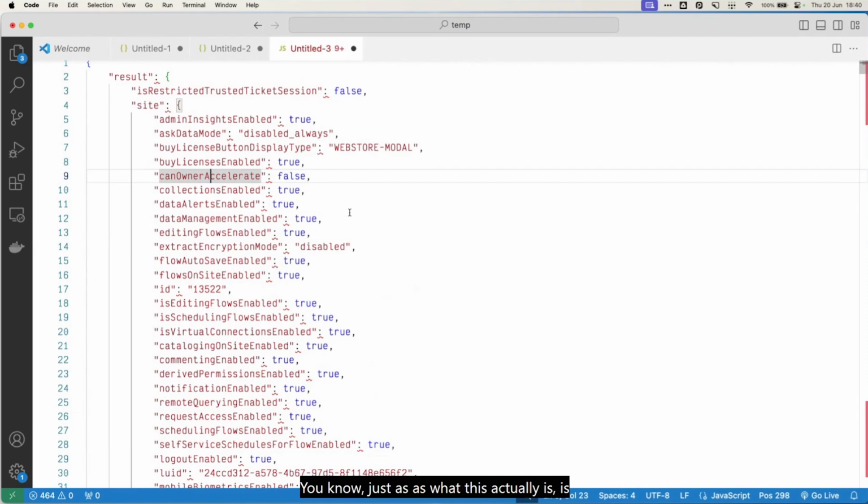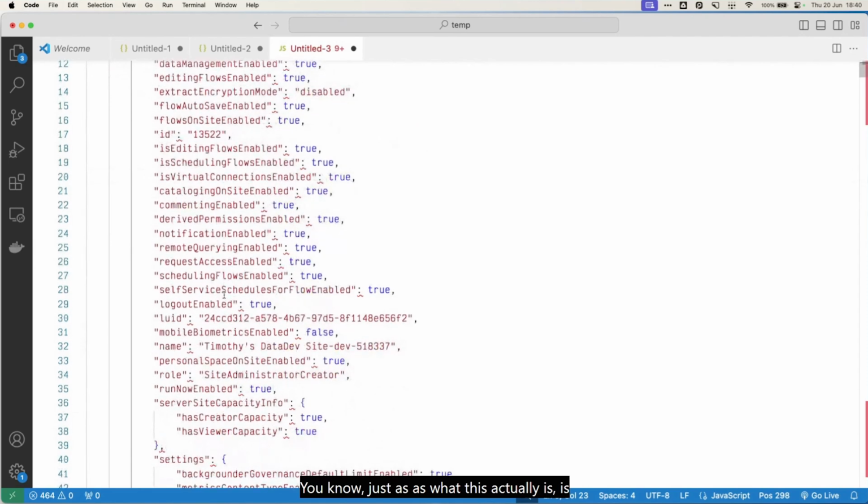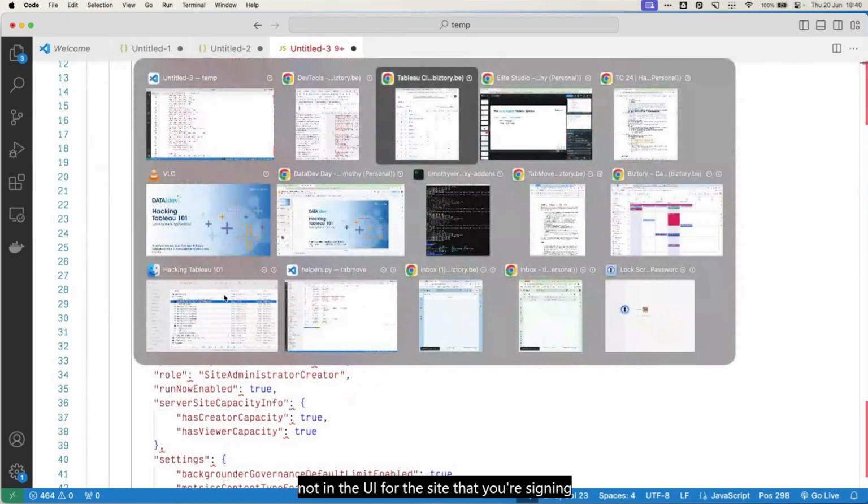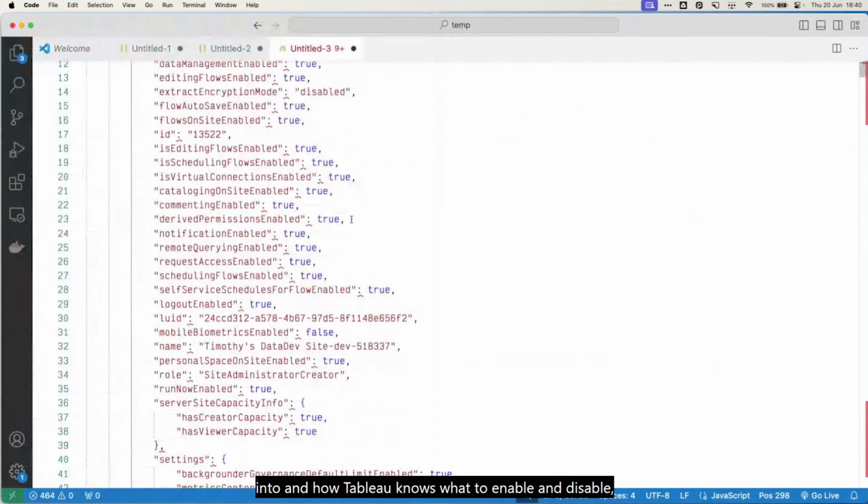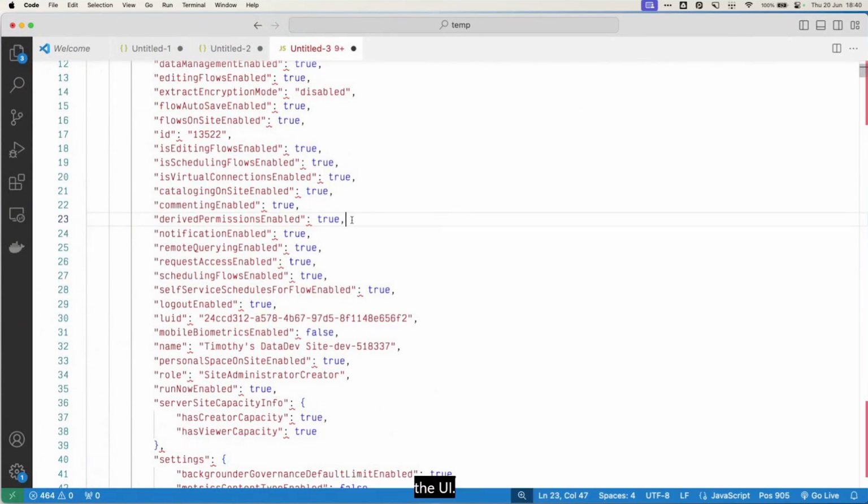For today, just as what this actually is, all kinds of features, functionalities, whether they are enabled or not in the UI for the site that you're signing into, and how Tableau knows what to enable and disable, what to gray out or what to make available in the UI.